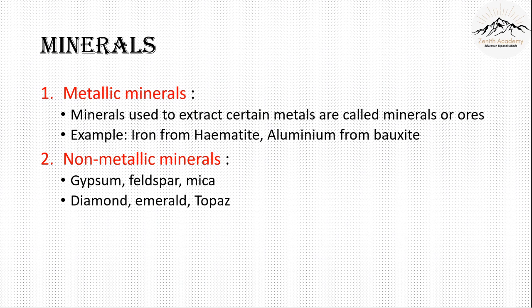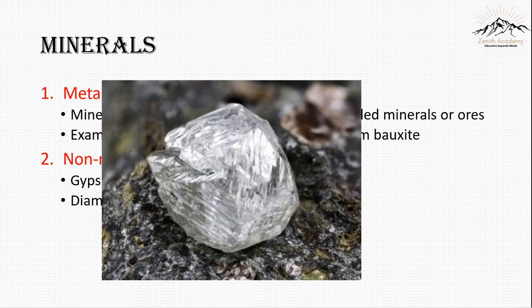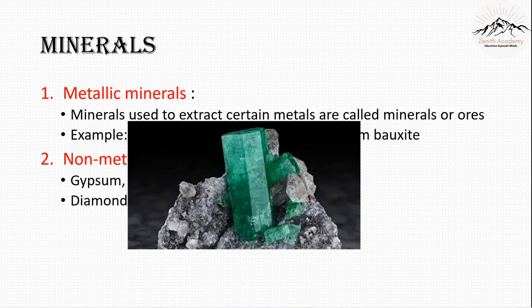There are also very precious stones such as diamond, emerald, topaz. They also come from non-metallic minerals. This is gypsum, this is feldspar, this is a precious stone diamond. Diamond initially looks like this. Now it will have to get very polished to look the way it does when we buy it. This is emerald, in its natural state. Now it will also have to get polished and then it will be used to make jewelry.